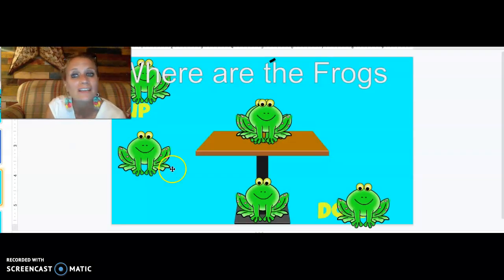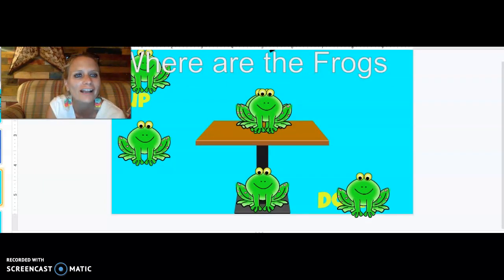Let's talk about where these frogs are. Where is this frog? He is on the table. Great job. The frog is on the table today.